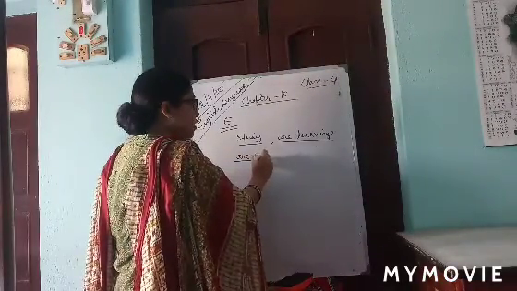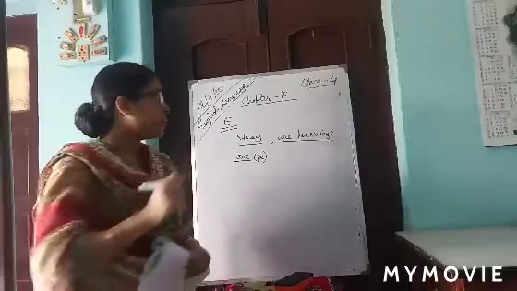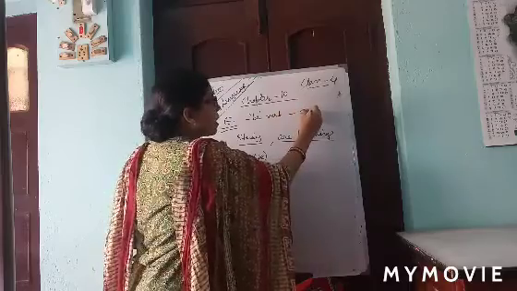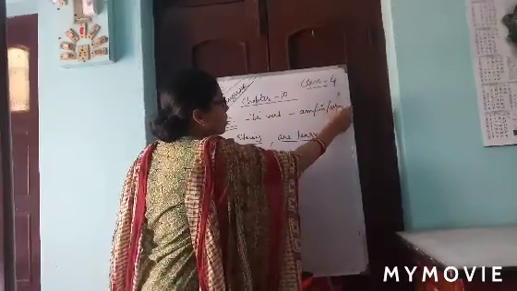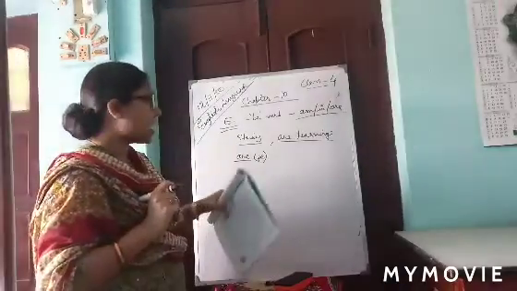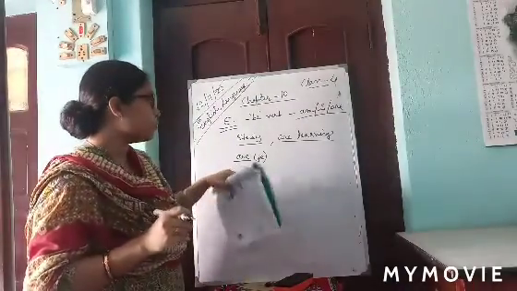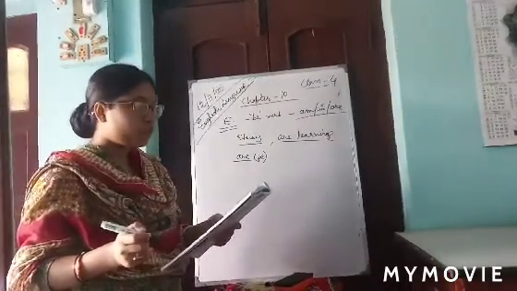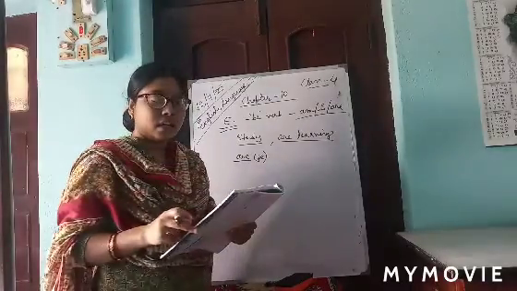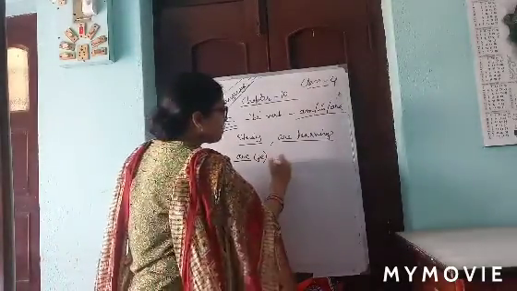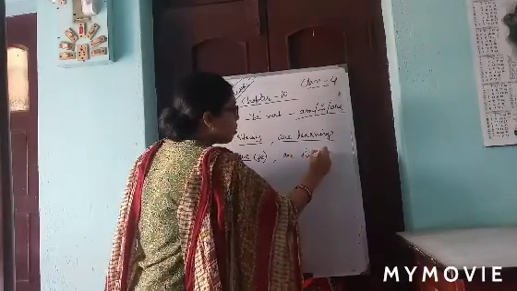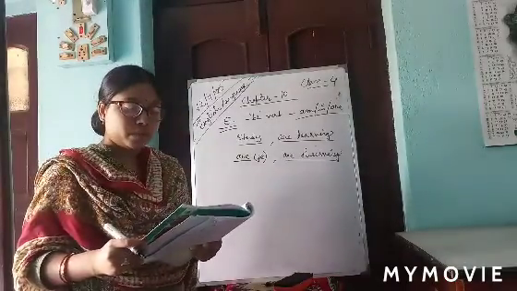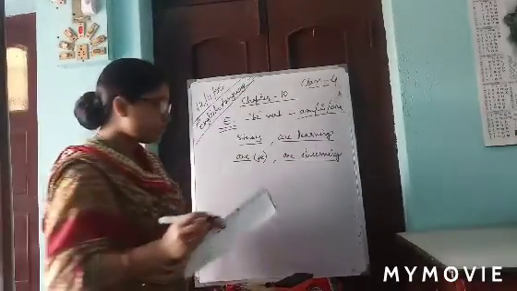As I said, the be verb is am, is, or are. Keep it in mind. According to the subject we have to put it here, and as we is there, it is plural, so we'll put the plural. So: today we are in a garden and we are observing different types of leaves.